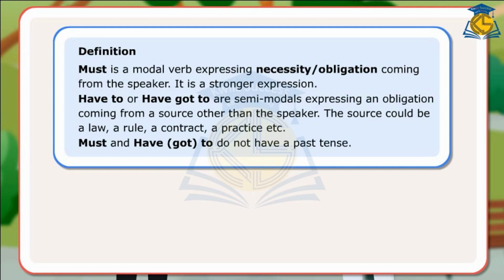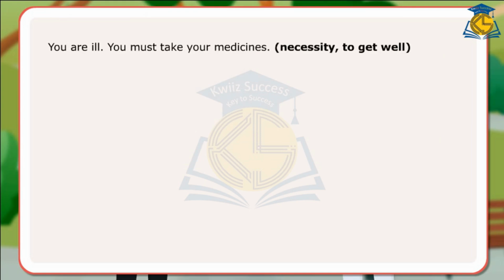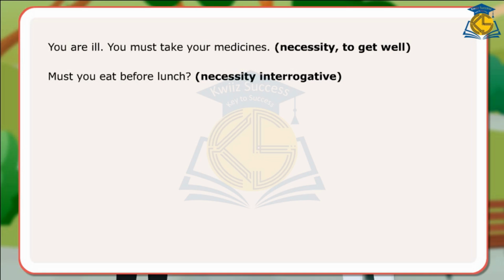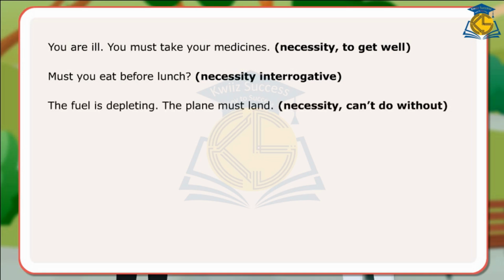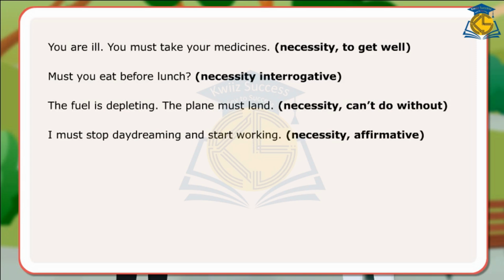Let us look at these sentences. You are ill. You must take your medicines. Necessity to get well. Must you eat before lunch? Necessity, interrogative. The fuel is depleting. The plane must land. Necessity, can't do without. I must stop daydreaming and start working.